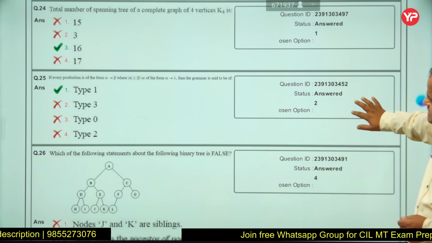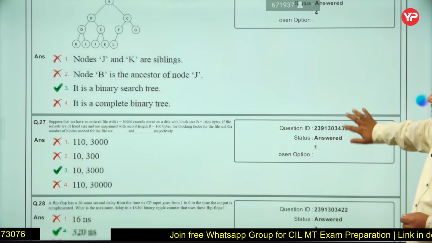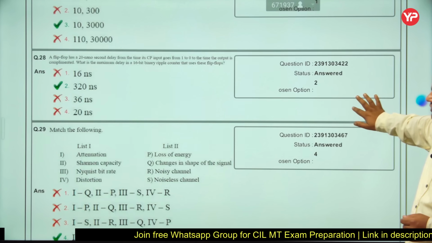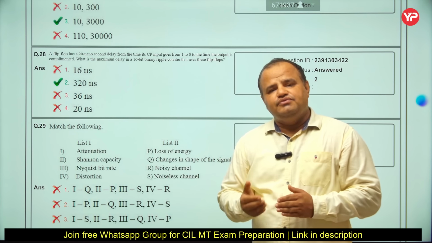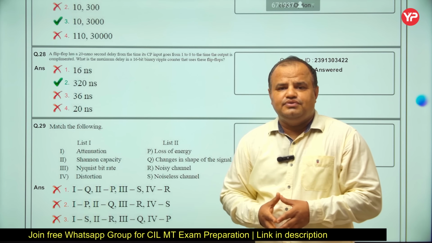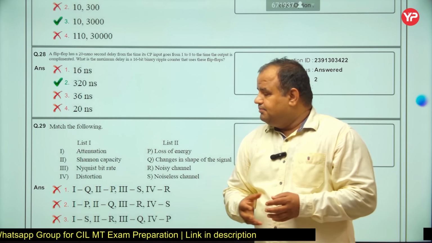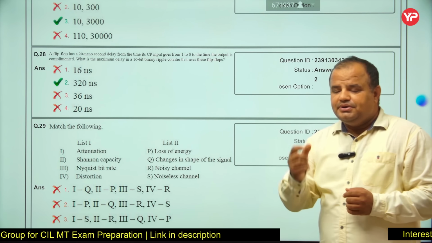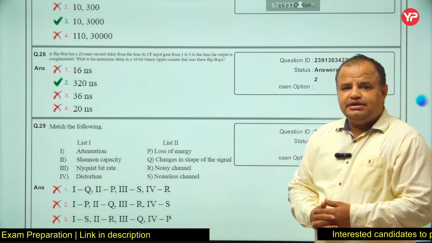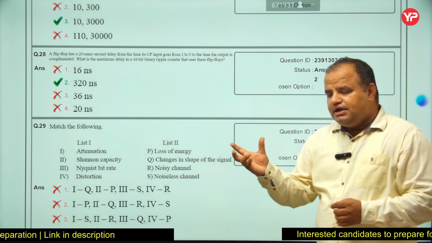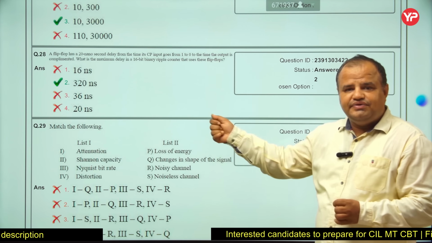In the 2017 paper, you can see the questions again talk about the binary tree. Fine, very straightforward questions, but the point is, only if you know the concept can you solve these problems. And even if you know the concept, it is very necessary that you pick a particular problem and solve it as early as possible, because some questions may take 2 to 3 minutes, since they take some time to solve and then find the final answer.